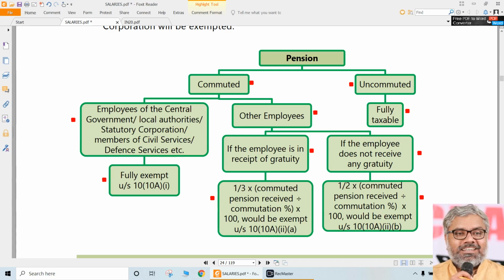One of the very important sections in the retirement benefits.